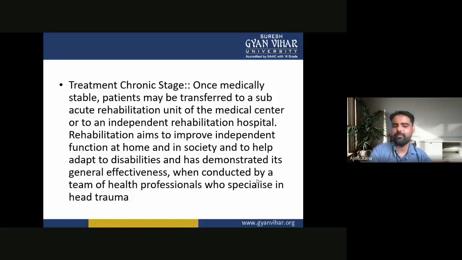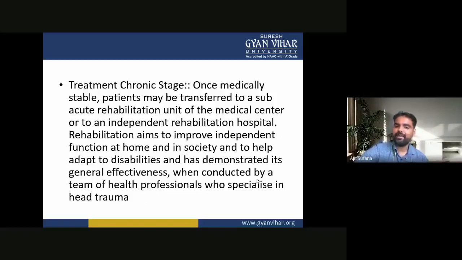Rehabilitation aims to improve independent function at home and in society and to help adapt to disabilities, and has demonstrated its general effectiveness when conducted by a team of health professionals who specialize in head trauma.